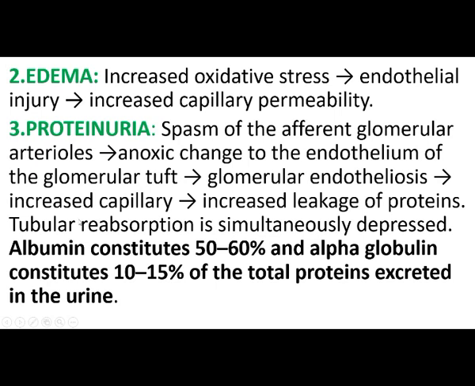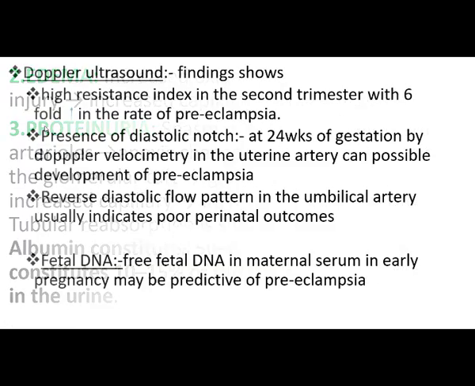Then tubular reabsorption is simultaneously depressed. Albumin constitutes 50% to 60% and alpha globulin 10 to 15% of the total protein excreted in the urine.